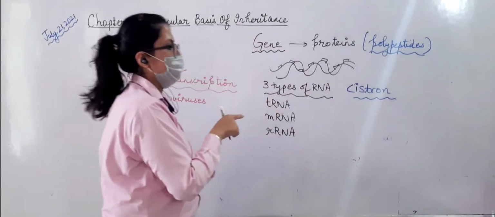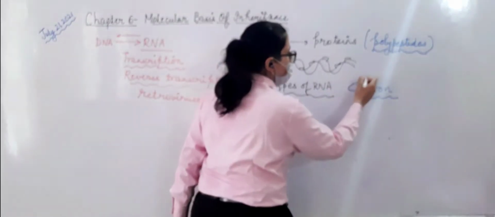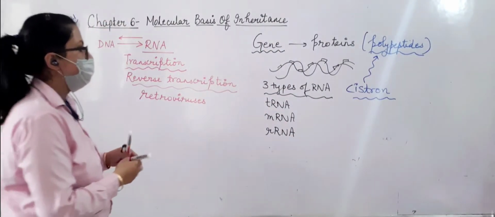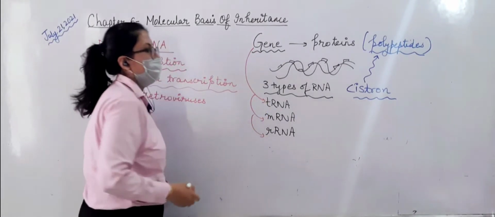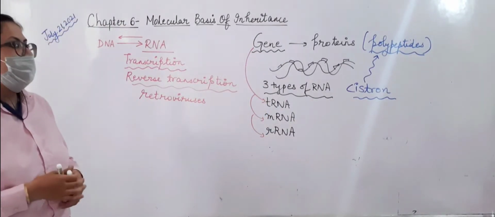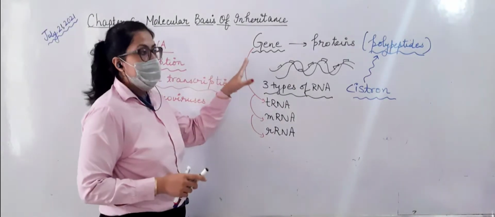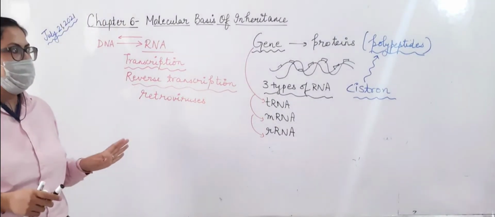Cistron is that DNA segment or sequence which will code for a polypeptide. And we will segregate gene into that which can code for these different types of RNAs. So cistron is the DNA segment which will code for a polypeptide and gene is the segment which can code for different types of RNA. That is the difference.